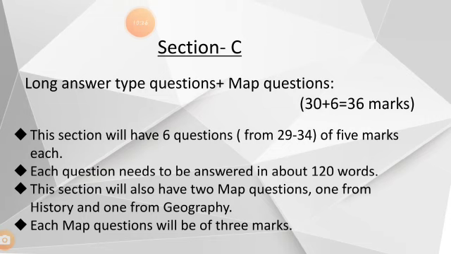This section will also have 2 map questions, one from history and one from geography. It means you will be having 2 maps. Each map question will be of 3 marks, which means history of 3 marks and geography of 3 marks. So the total is 6 marks. Hope you have got this clear.